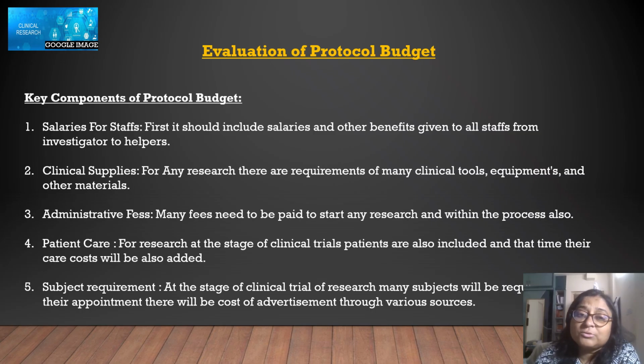So first, giving them salary is the first priority. It should include salaries and other benefits given to all staff, from the investigators to helpers. It's not like you should think only about the uppers. You will have to think about the helpers and the lower-level staff also.